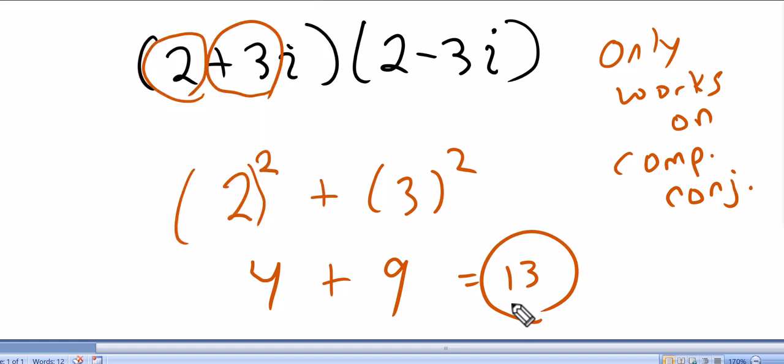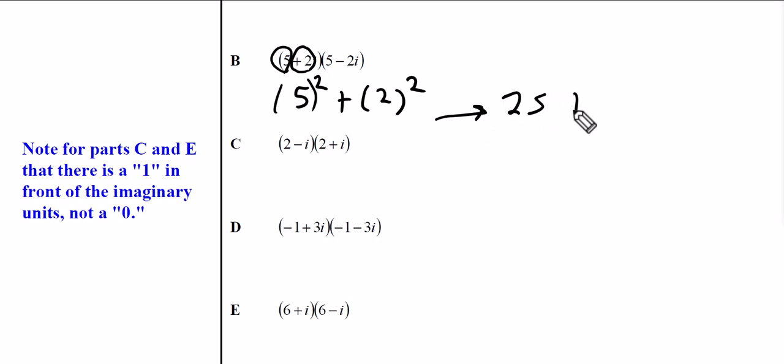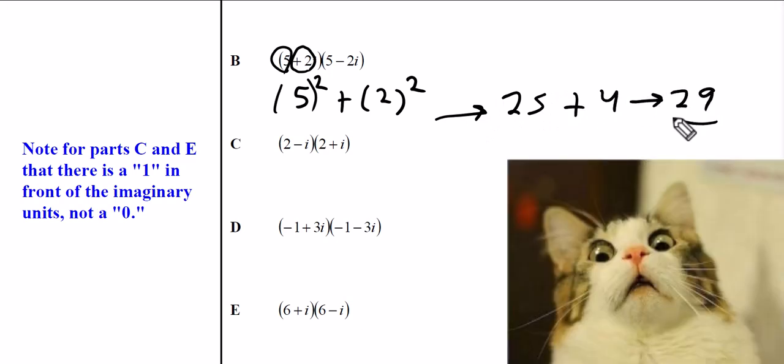Let's try with part B. So we would take the 5 and we'd square it. And we would add. We always add. And then we're taking just a 2. Please note, there are no i's in this trick. There are no minuses in between in this trick. Okay? Don't be putting the i's in here, you mess up the trick. If you're going to do that, do it the old-fashioned long way with the multiplication. I'm just saying, take the real part, take the imaginary part, square them, add them at the end. So this is 25 plus 4, that's 29.